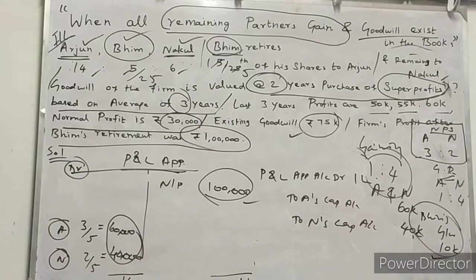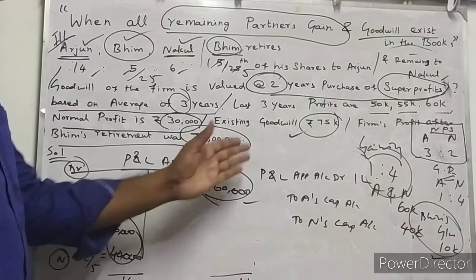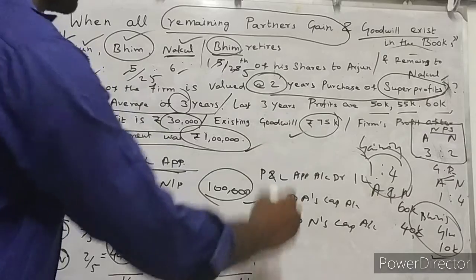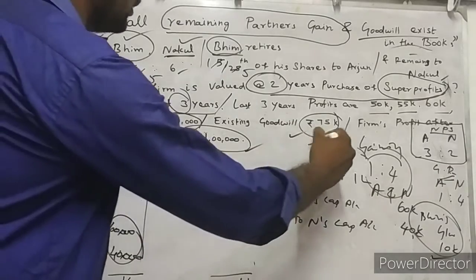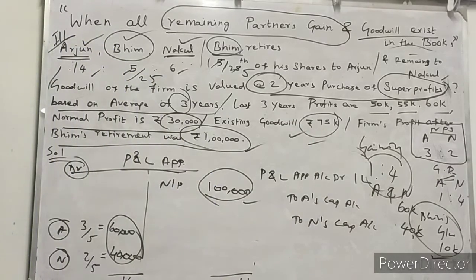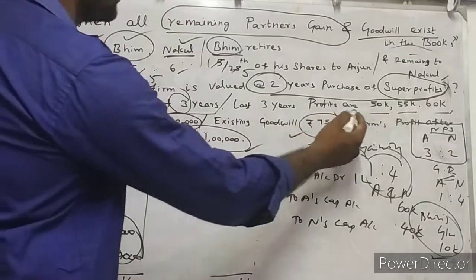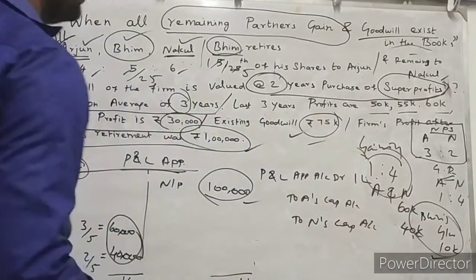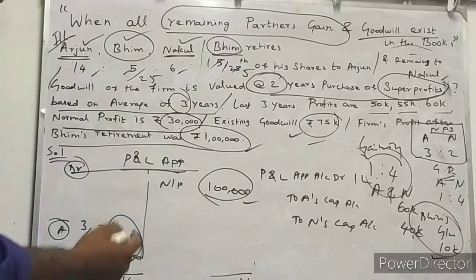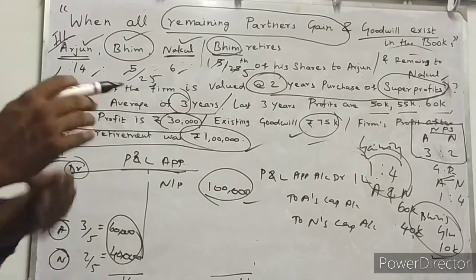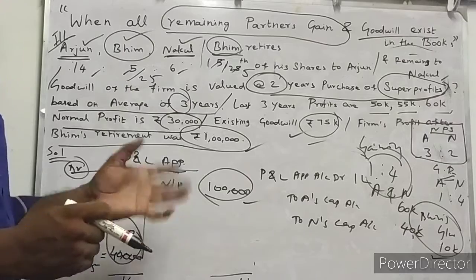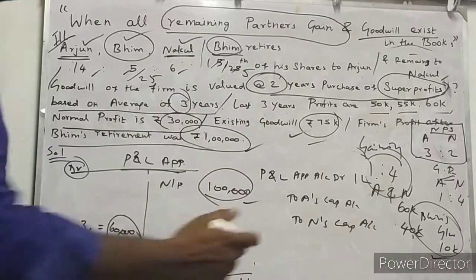So now you know all the journal entries, including the profits appropriated for continuing partners. Existing goodwill is written off by all the existing partners as per their existing profit and loss sharing ratio. With the help of the 3 years' profit, we found the average profit, and with the normal profit they have given, we compared and came to know the super profit of the partnership firm.